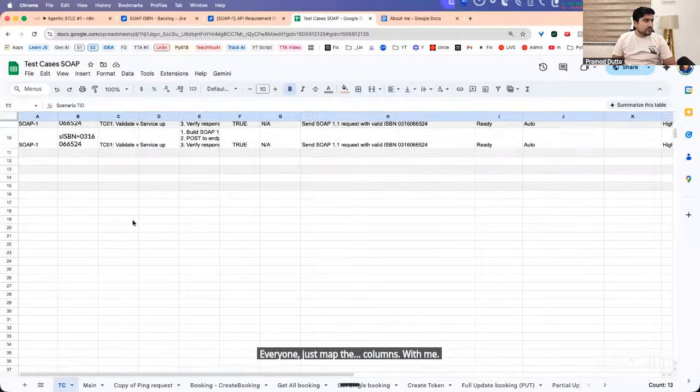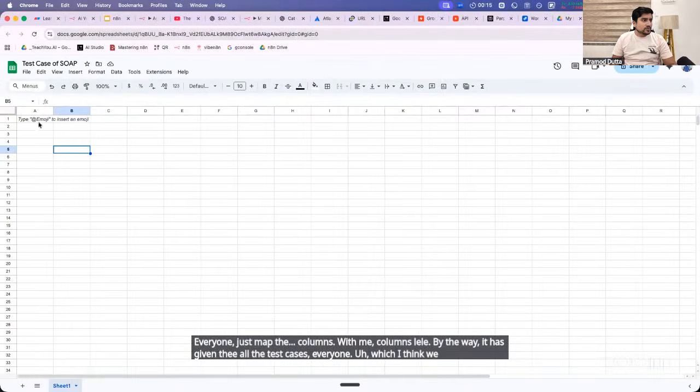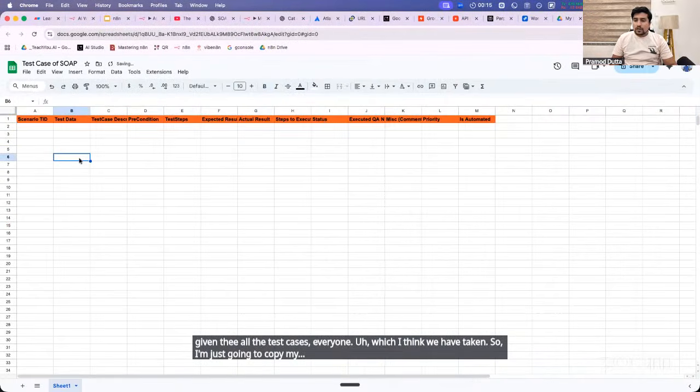I will take the columns. By the way, it has given all the test cases, everyone. It has done some, which I think we have taken. So I am just going to copy my columns with me. And this is sheet 1. So the sheet name is sheet 1. That is what exactly we are using.